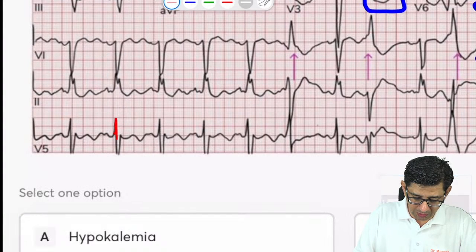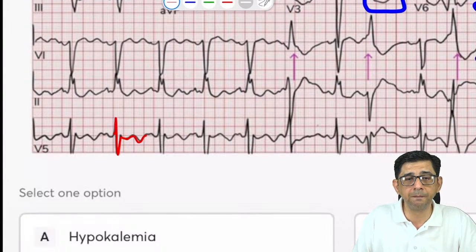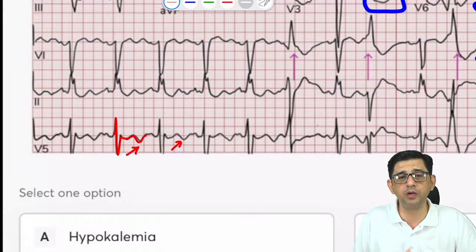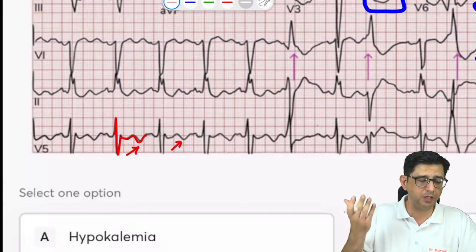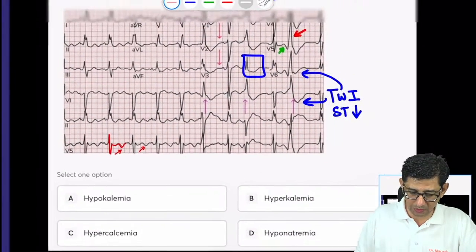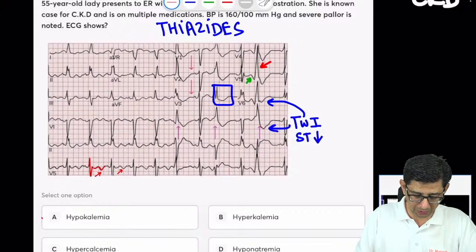You can notice this is R, and then you can notice the presence of a T wave inversion. So considering that you can pick up a T wave inversion, this cannot be a possibility of hyperkalemia. As I've explained, hyperkalemia में तो tall tented T waves होता है. So the highlight of this particular ECG is this, and the correct answer for this one is option number A.